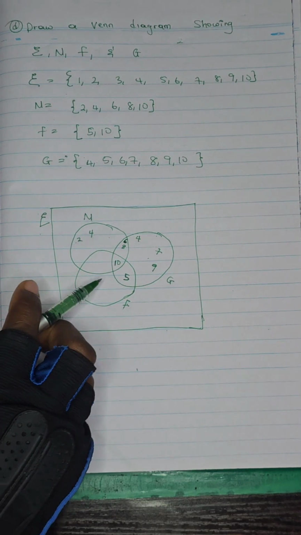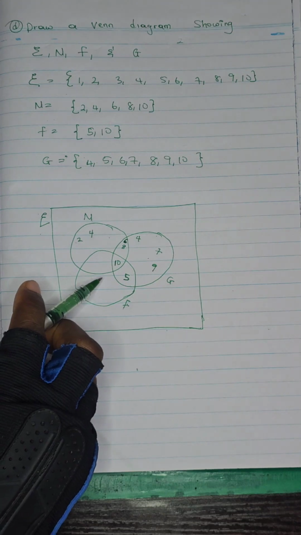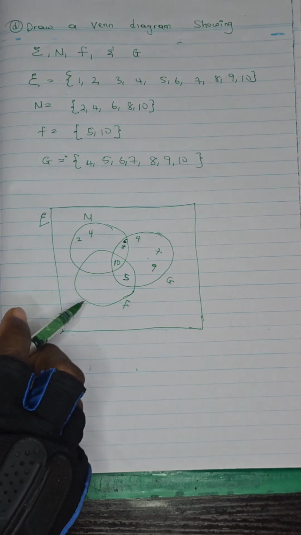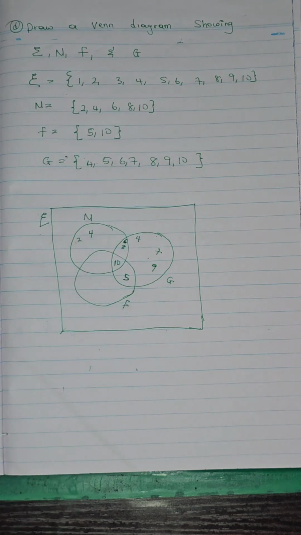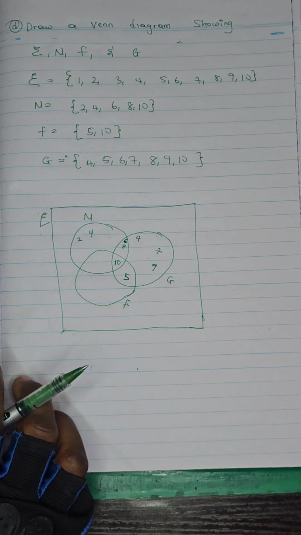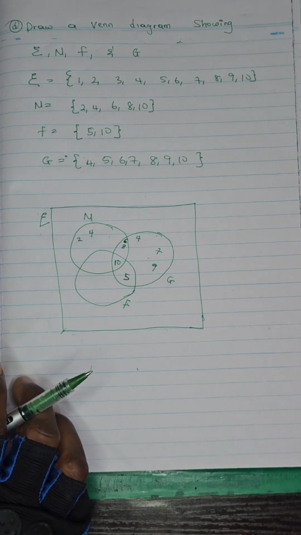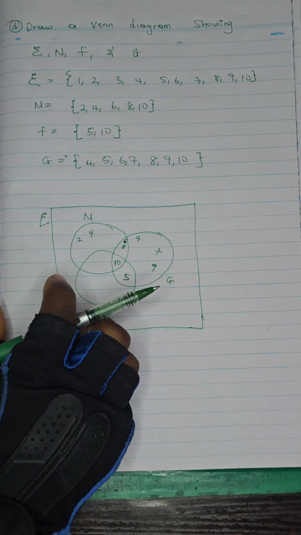So this is a Venn diagram showing the whole element. I hope with this class you're able to understand the concept of subsets and how to express sets in a Venn diagram.